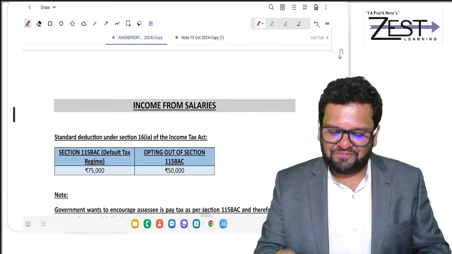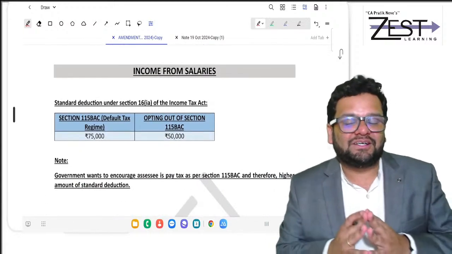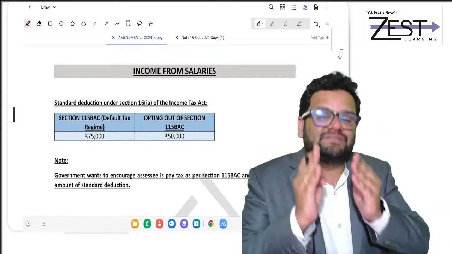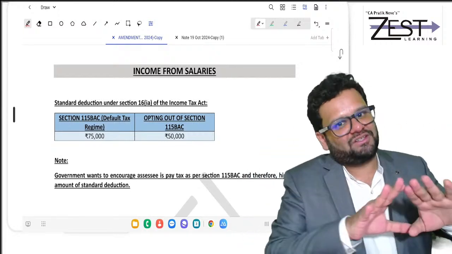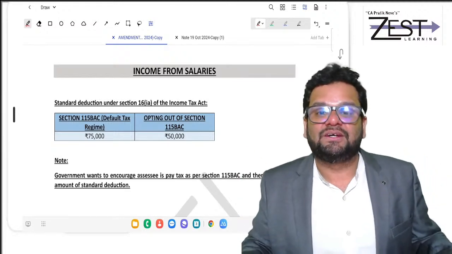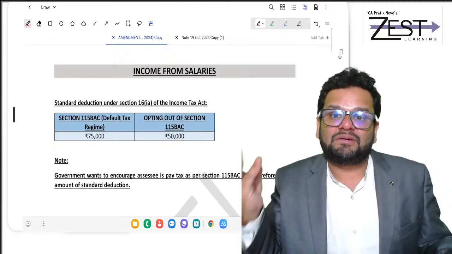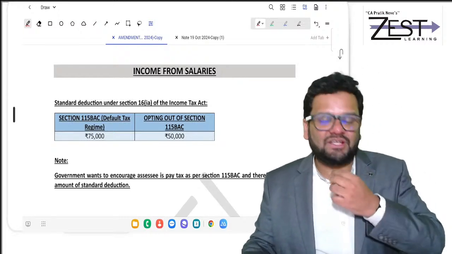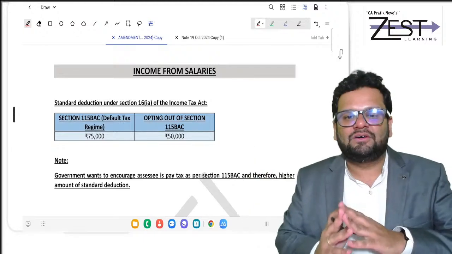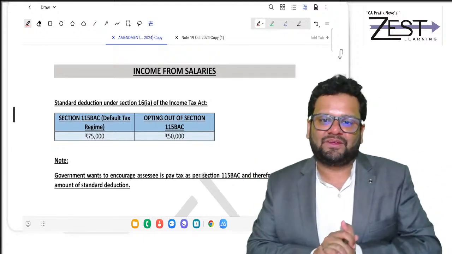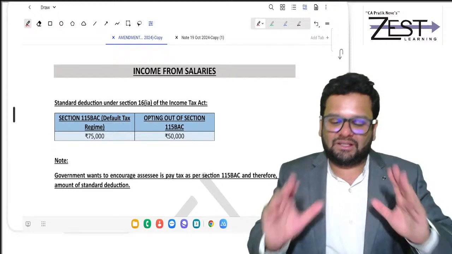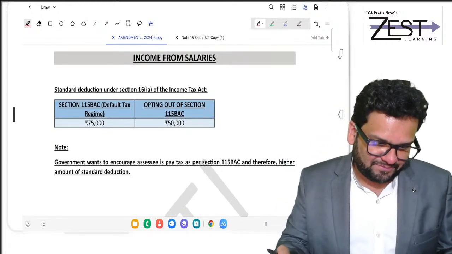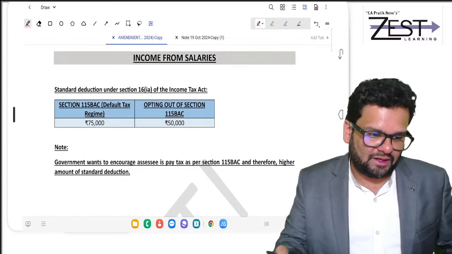So this way, what can be covered? Your rates of income tax along with the concept of rebate and surcharge can be covered successfully. And on the way, we have covered marginal relief as well. Clear? Marginal relief in surcharge also and in rebate also. I hope you all followed it till this point. So friends, let's go ahead.